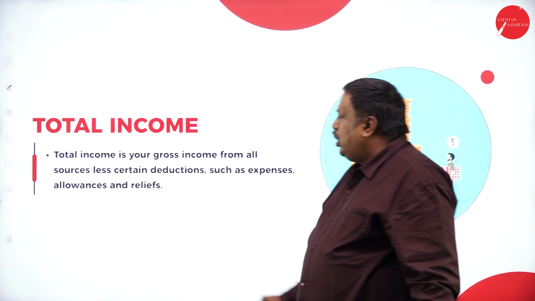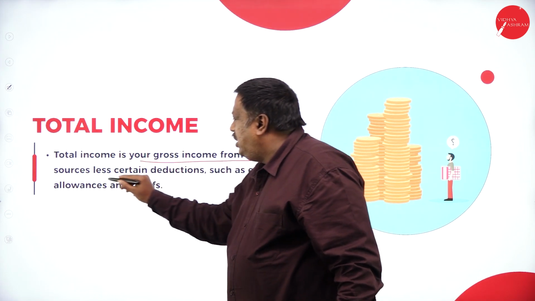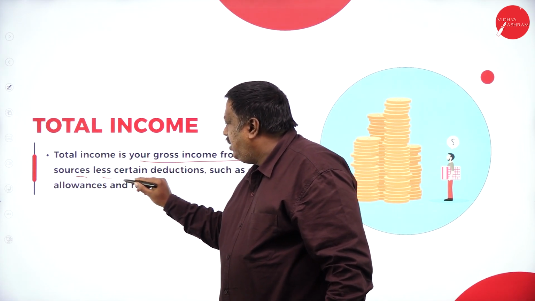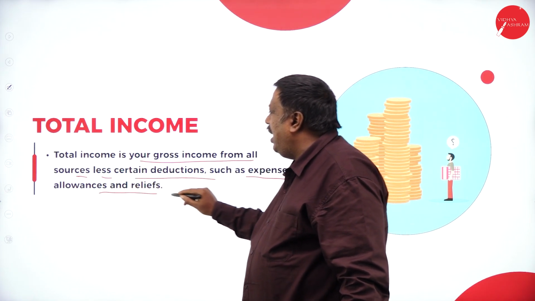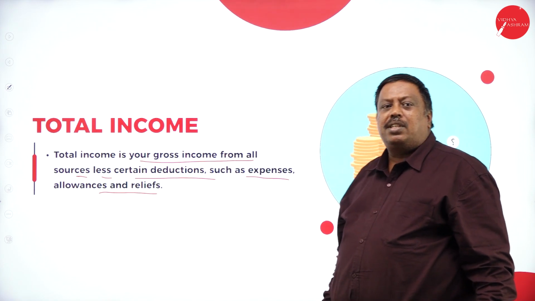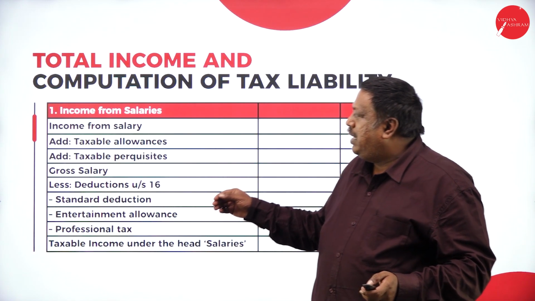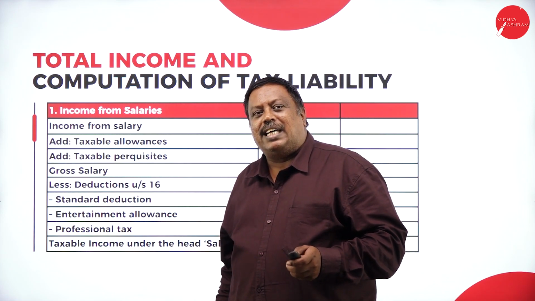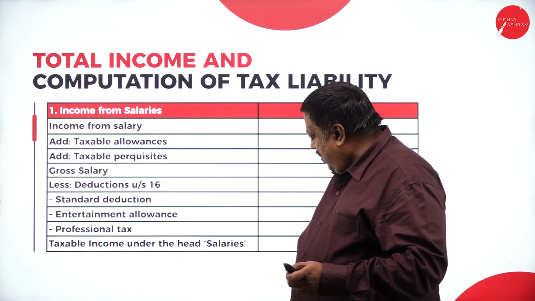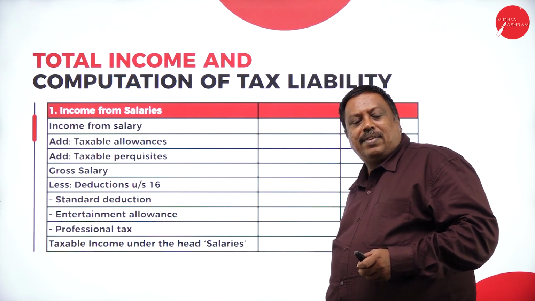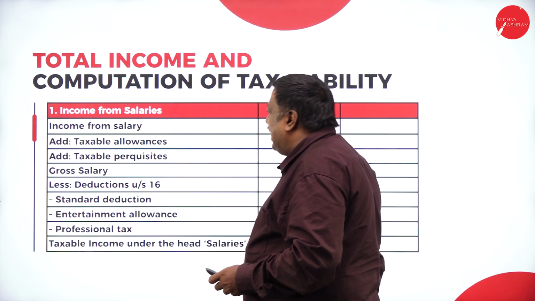Total income. Total income is your gross income from all sources after deducting certain deductions such as expenses, allowances, and reliefs. So in depth, we are going to learn the concept of total income. The total taxable income of any person or assessee will be based on the 5 heads of income. In that, the main concept we have here is income from salary.